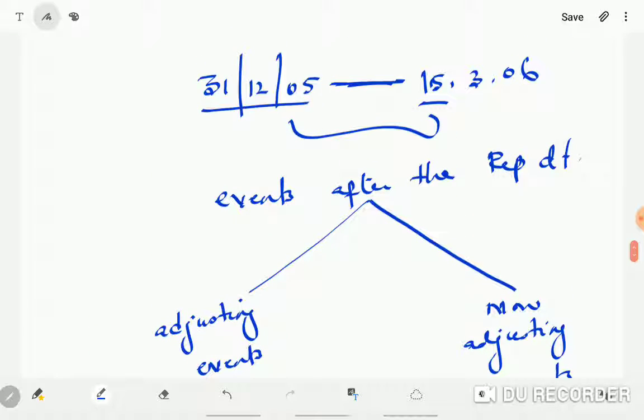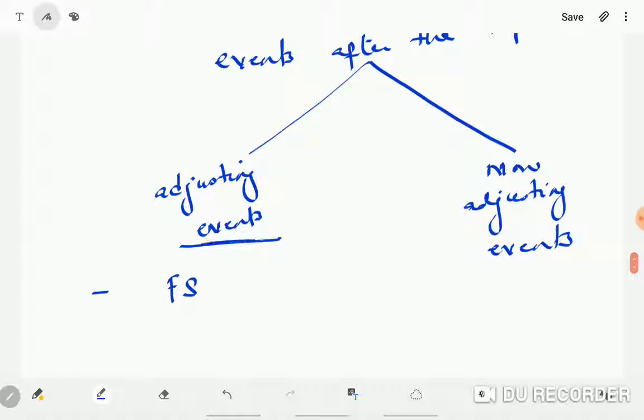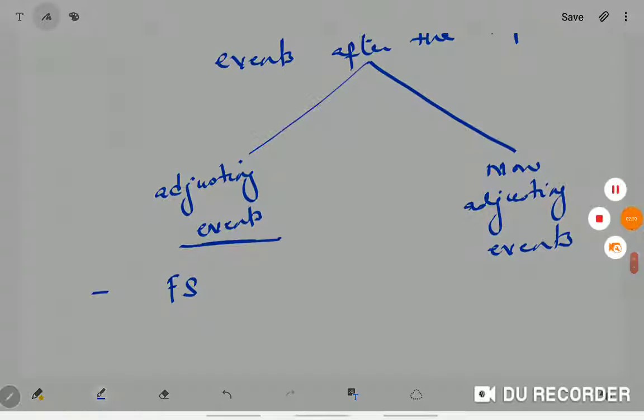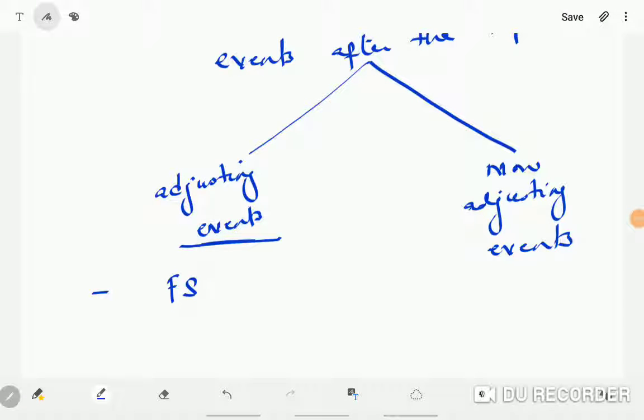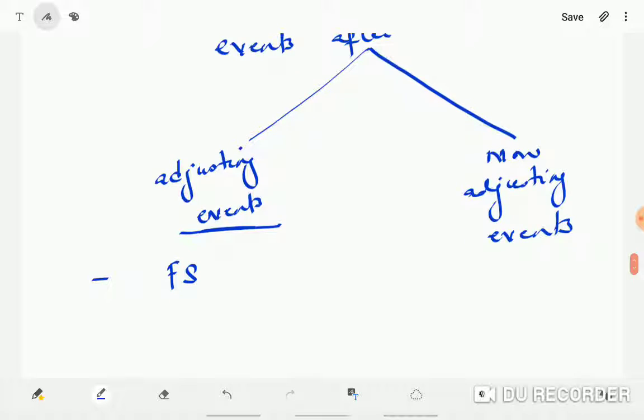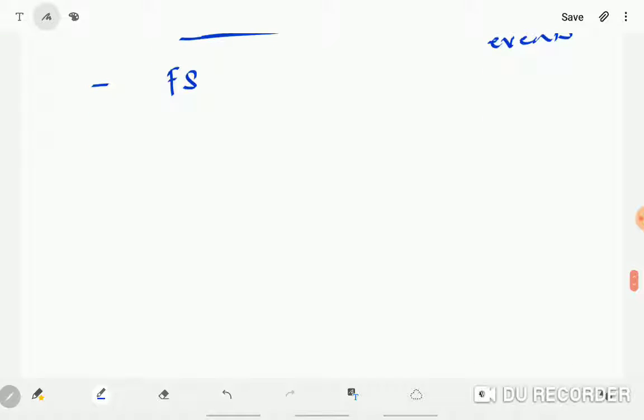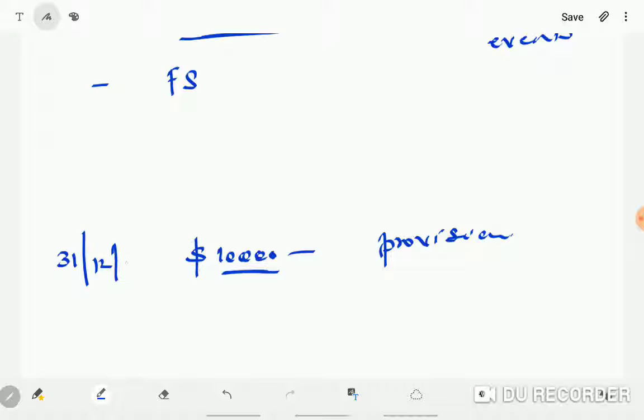See, we would have already prepared the financial statements for year ending 31st December, where we will make adjustments for the amounts. I'll give an example. Just now we studied provisions, right? What is provisions? You are making best estimation of the amount that is likely to be settled, right? So on 31st December, maybe the lawyers would have given estimation of $10,000 for the provisions. Okay, because the case may be going on in the court. So everything depends on the development of the case. So at the year end, that is 31st December 2005, in my example, the company created a provision.